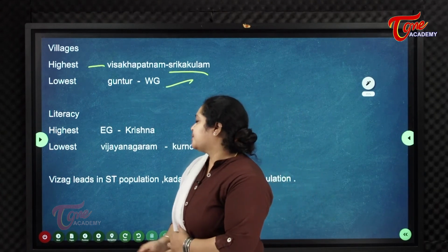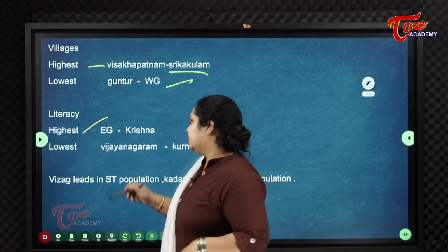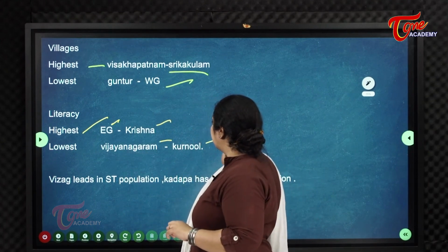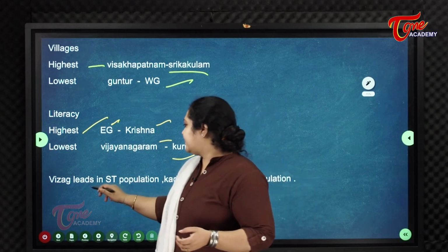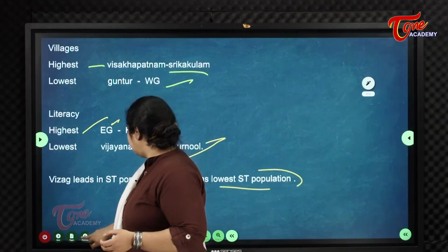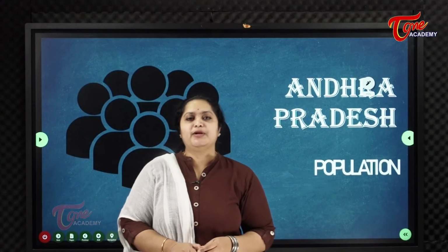Coming to literacy, the highest literacy rate is recorded in East Godavari and Krishna. In Vijayanagaram and Kurnool, the lowest literacy rates are recorded. Vizag leads in ST population, and Kadapa has the lowest ST population. So this is all about the population of Andhra Pradesh.